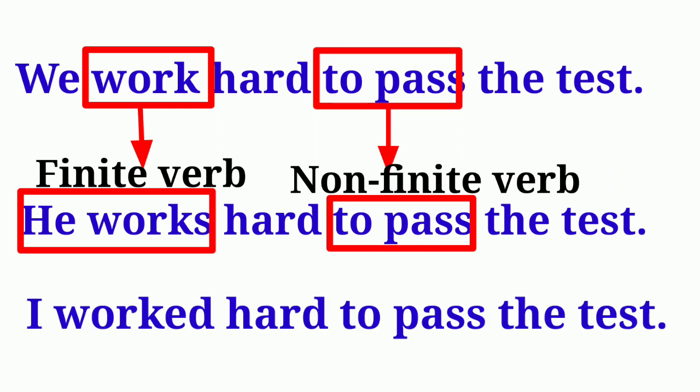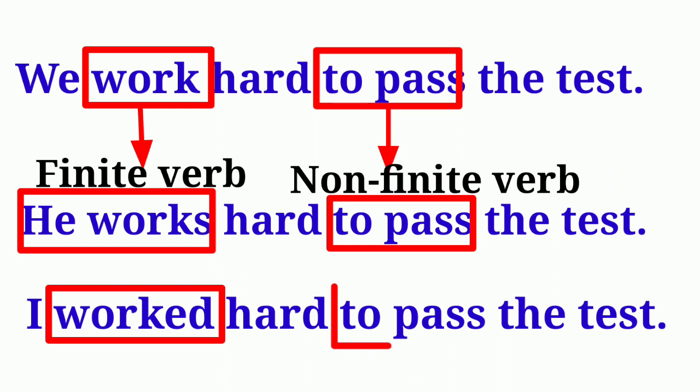I read the sentence, I worked hard to pass the test. If we compare this sentence with earlier two sentences, this sentence is in simple past tense, means there is change in the tense of the sentence. Therefore, the verb work is followed by the suffix ed, whereas there is no change in the form of the verb to pass because it is a non-finite verb.